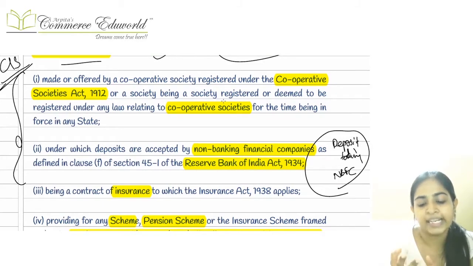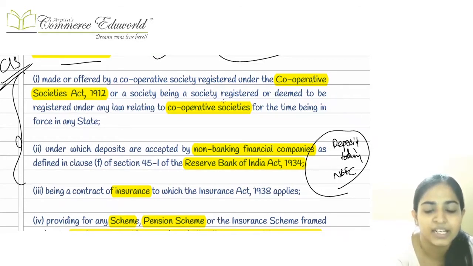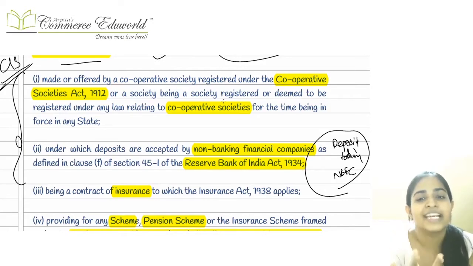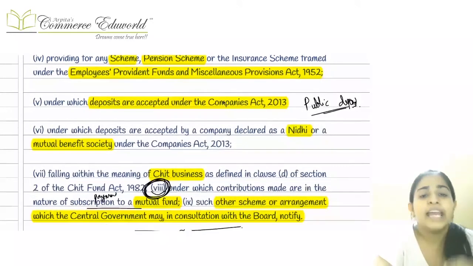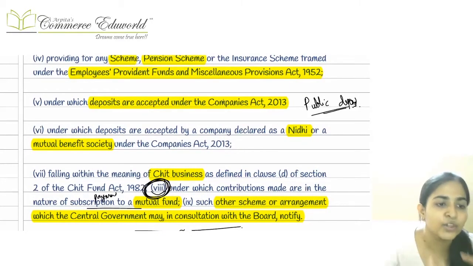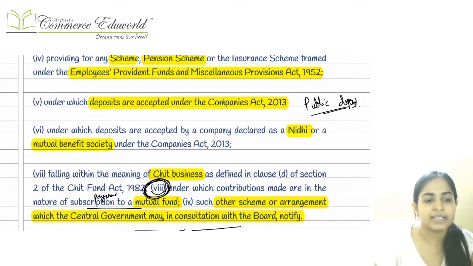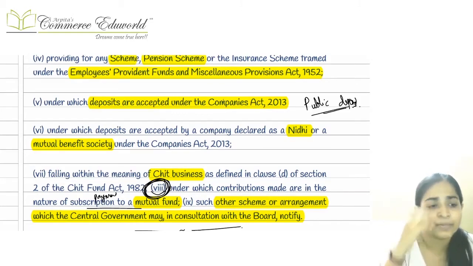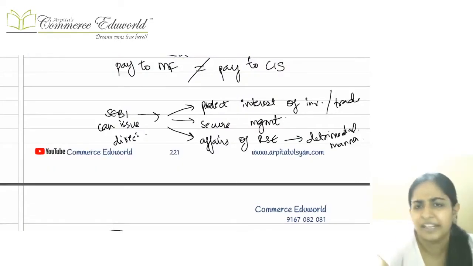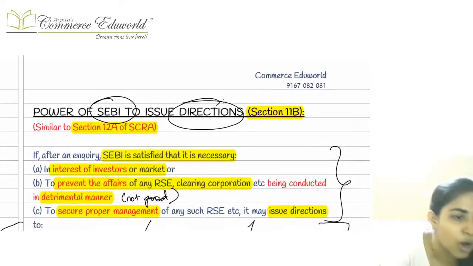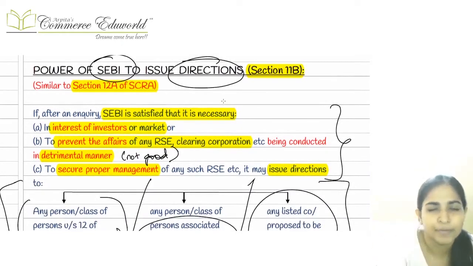If there is a cooperative society, a mutual fund company, a chit fund company, a nidhi company, a deposit taking NBFC, an insurance company, a pension scheme, a provident fund scheme, or a public deposit scheme offered under the Companies Act, in all these cases, even though the concept remains the same, that is they pool the money and share the returns, they will not be treated as a collective investment scheme because they are being regulated by different laws. Right, so this was all about collective investment scheme. You can just read it once, that would be sufficient.